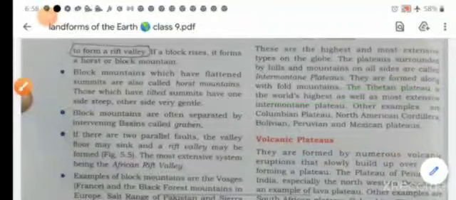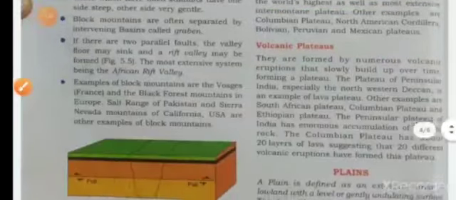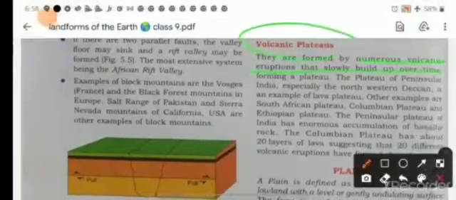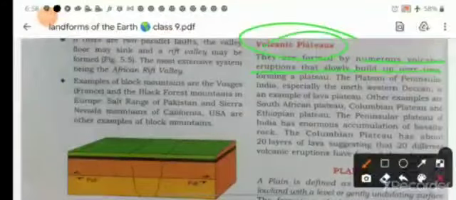And the second type of plateaus are volcanic plateaus. Volcanic plateaus are formed by numerous volcanic eruptions that slowly build up over time. By the name you can say that this is formed by volcano.